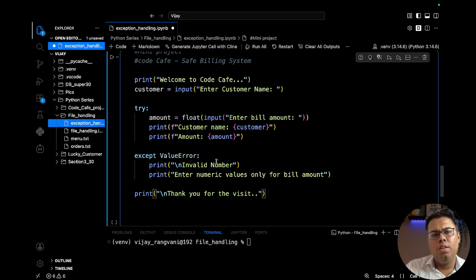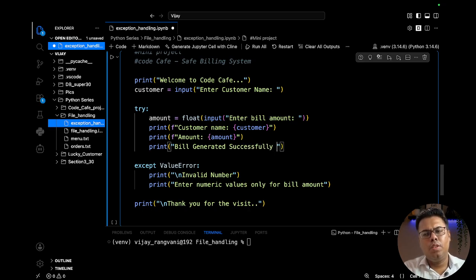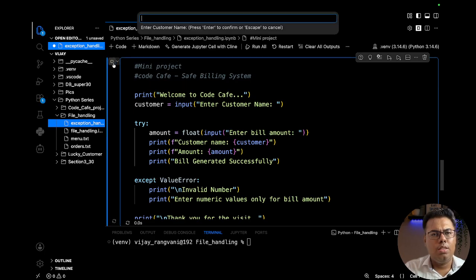That is done. Here we are generating the bill actually, so we can also notify the customer that the bill was generated successfully. So this is a try except block.